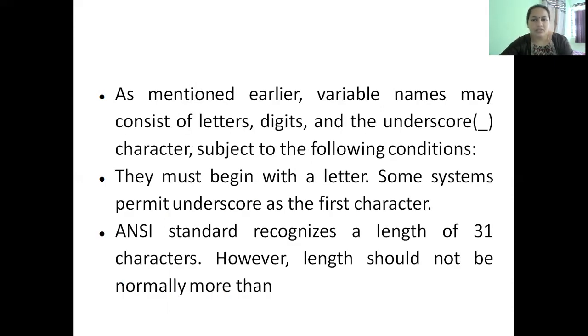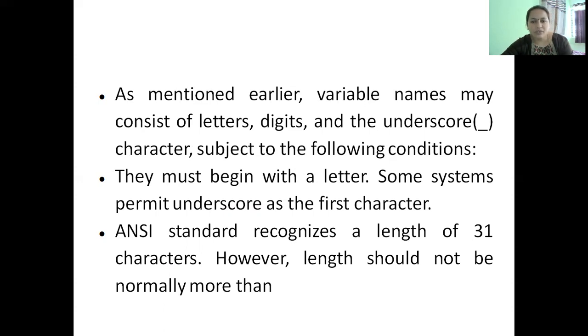There are certain rules which have to be followed to frame variable names in C language, and these rules are the same as those used to frame identifiers. Some of the rules are: variable names should only contain letters, digits, and underscores. Apart from these, they should not contain any other special symbols. Secondly, the name should always begin with an alphabet or underscore. It cannot begin with a digit.